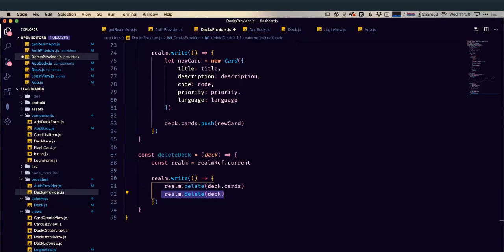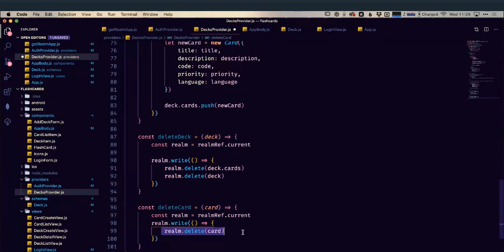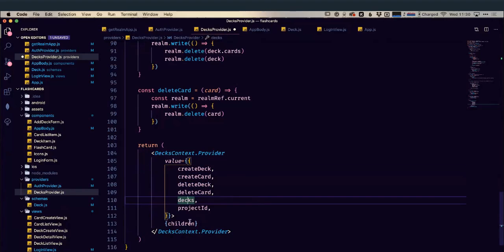Our delete card function is much the same, except we only need to delete the card. We don't need to worry about deleting the deck. So it takes a reference to card and it says our realm.delete card. And then once we have all of these defined, we need to return them as our component. So here we have our deck's context provider, and we're defining these different values that we want to be available to all the children within this provider. So our create deck, our create card, our delete deck, our delete card, our deck's project ID is all going to be available within the children.